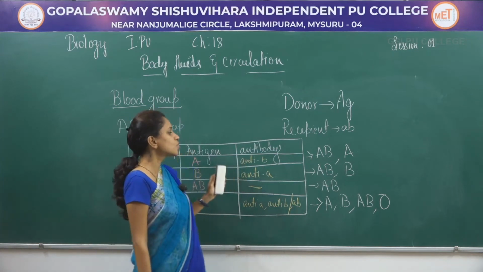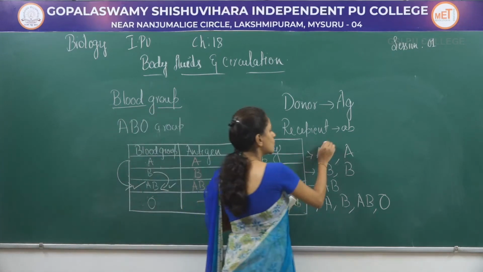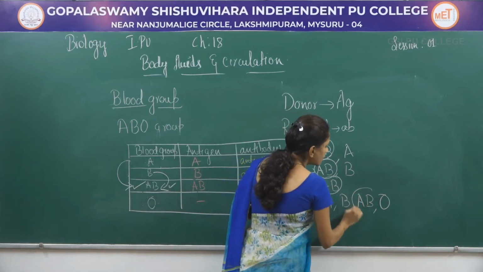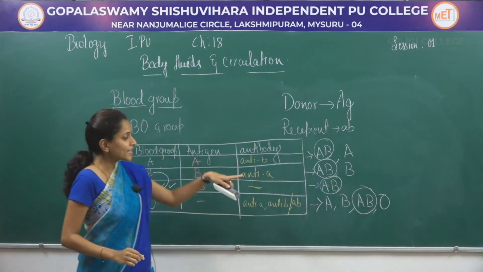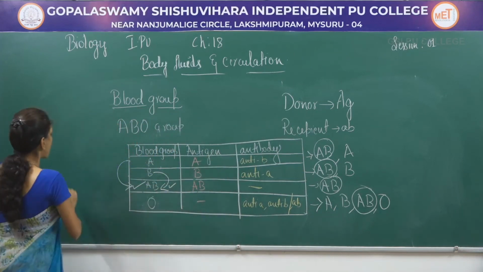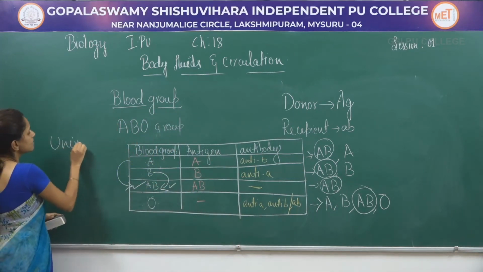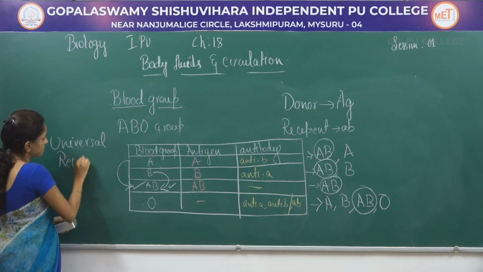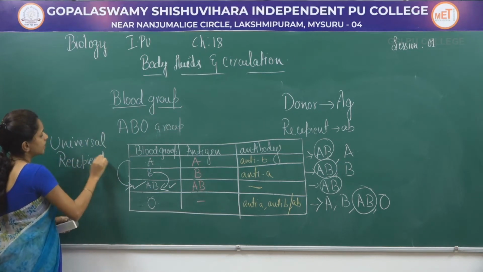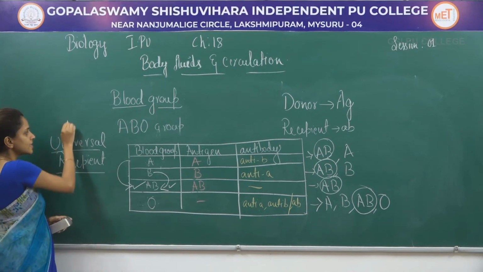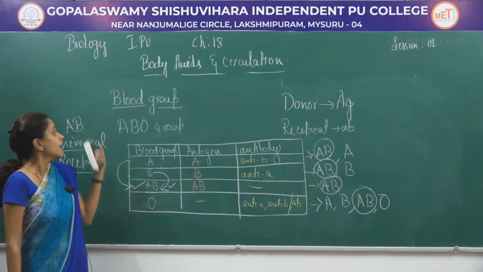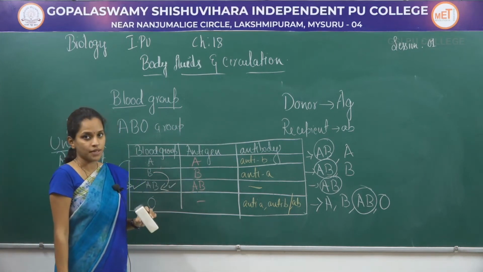So when it comes to the blood group AB here, they can accept blood from all the 4 groups. That is why AB blood group is called universal recipient. These are called universal recipients, that is AB, because they can receive blood from anybody.